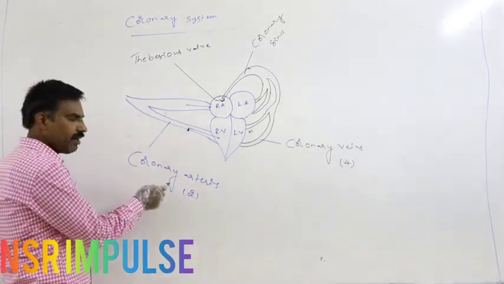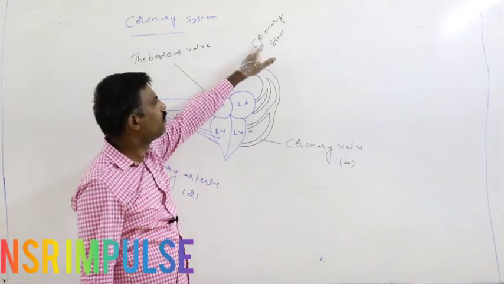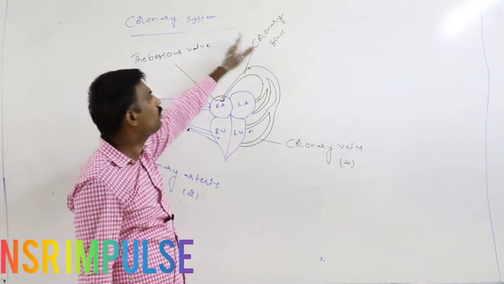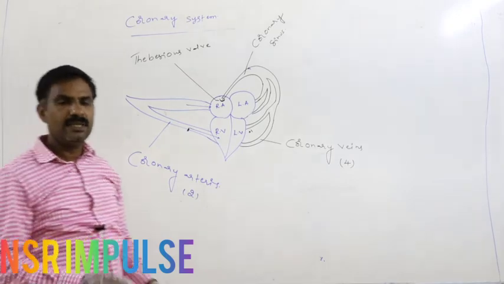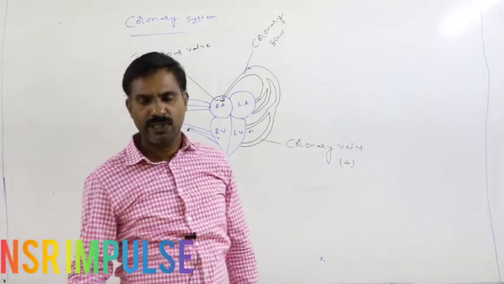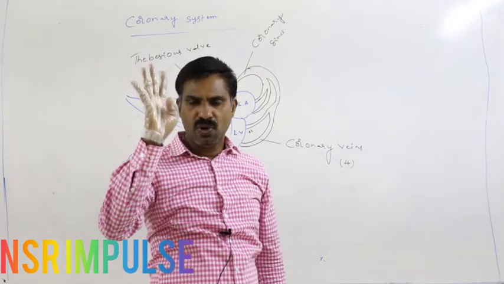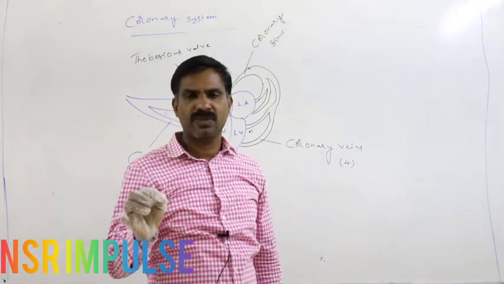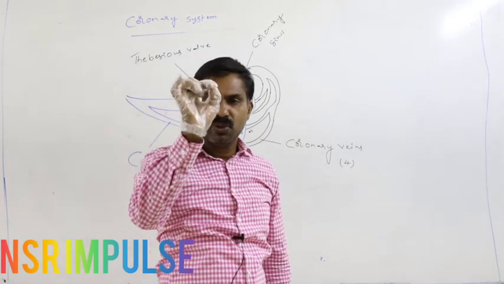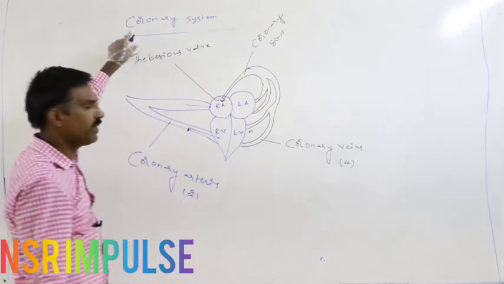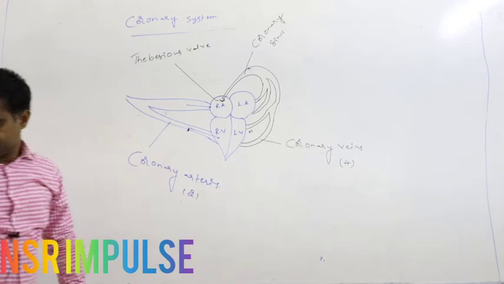The coronary arteries, coronary veins, and coronary sinus together constitute the coronary system. In the coronary system, two coronary arteries, four coronary veins, and one coronary sinus together constitute this system. This is the coronary system.